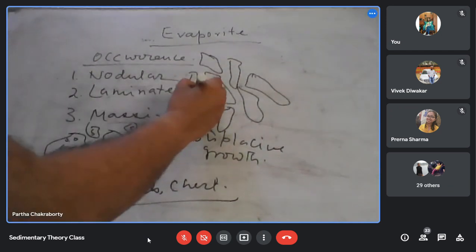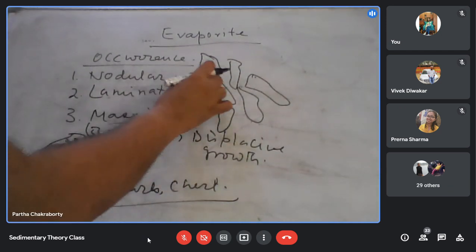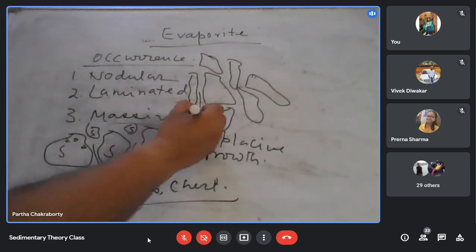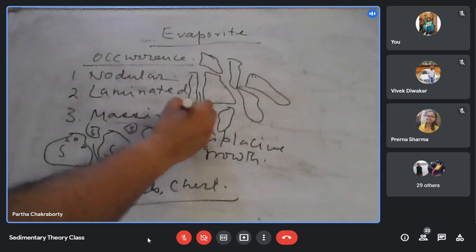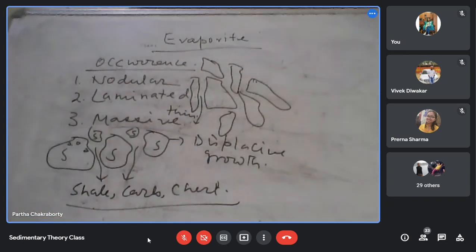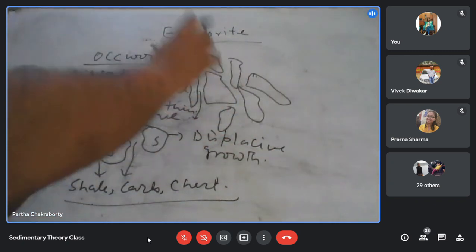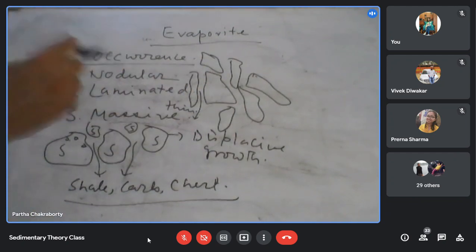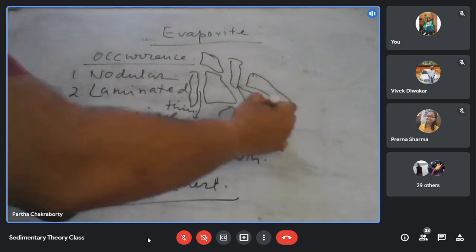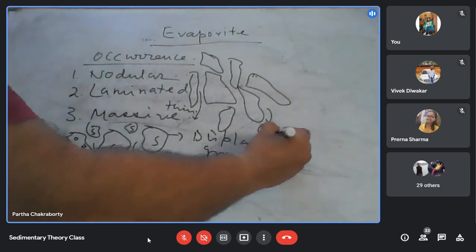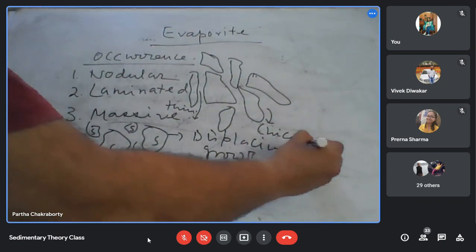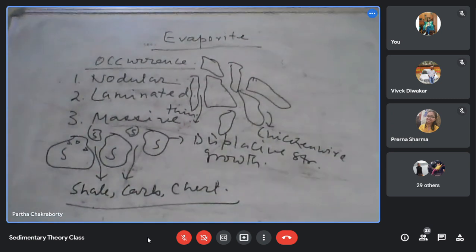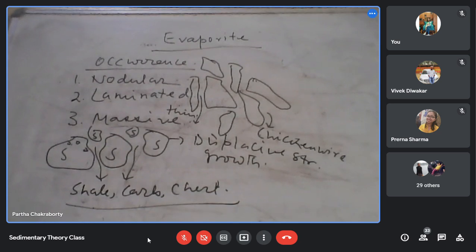And between two nodules, the lithology, whether it is shale, carbonate, or chert, becomes very thin. Then this kind of elongated ellipsoidal nodules with very thin interbeds of shale or carbonate, we call the chicken wire structure.